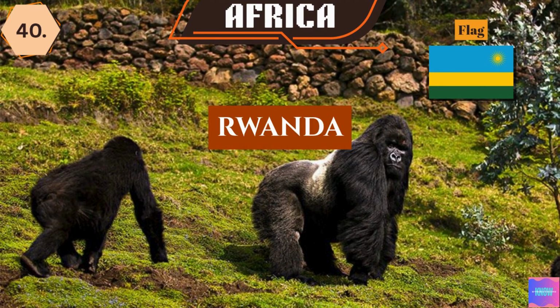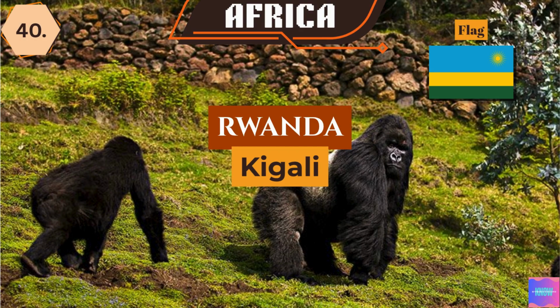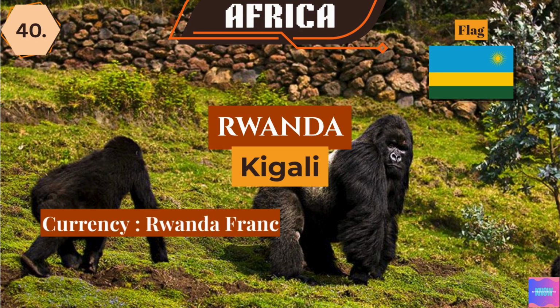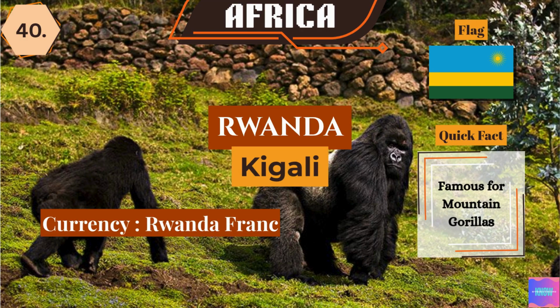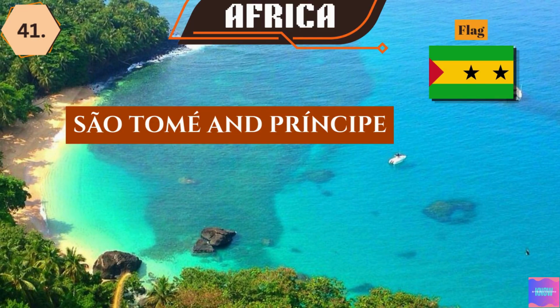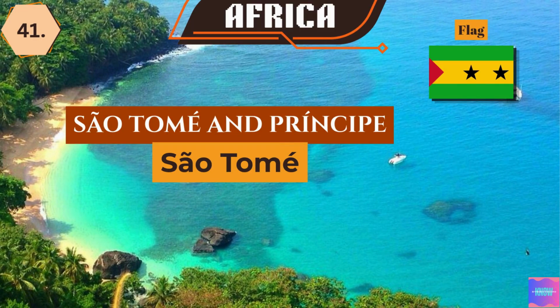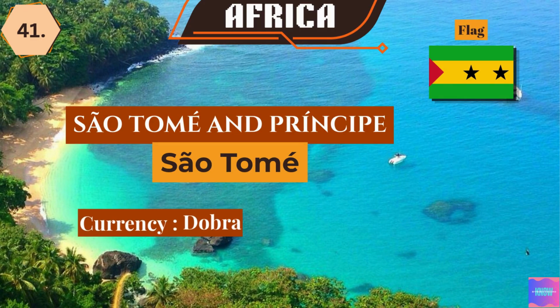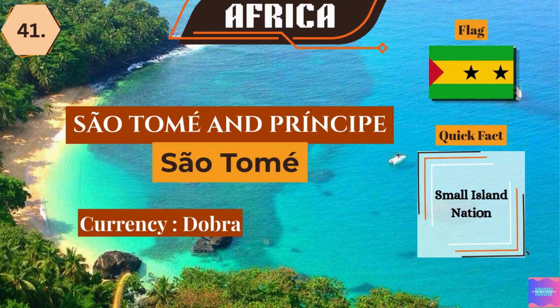Rwanda. The capital city is Kigali. Rwandan franc is the currency used here. Rwanda is famous for mountain gorillas. São Tomé and Príncipe. The capital city is São Tomé. The currency used here is the dobra. São Tomé and Príncipe is a small island nation.